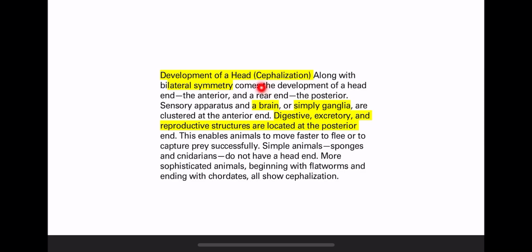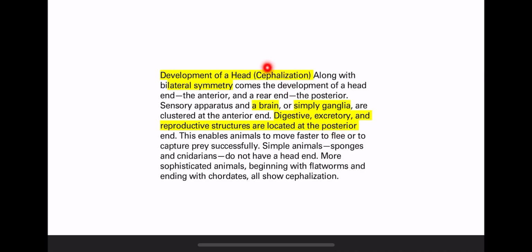Let's talk about cephalization, or having a head. As I told you, not all animals have a head. Formation of the head is called cephalization. Of course, cephalization will appear in which animals? The animals which have bilateral symmetry or radial symmetry? Bilateral symmetry, because bilaterally symmetrical animals are more sophisticated. Having bilateral symmetry and cephalization means that there is a brain and ganglia at the anterior end, and they also have reproductive, excretory, and digestive structures, but in the posterior end.